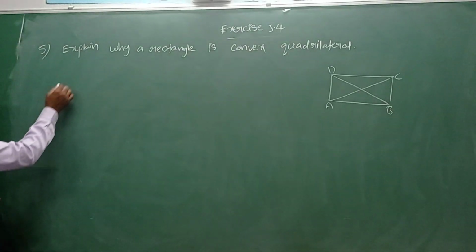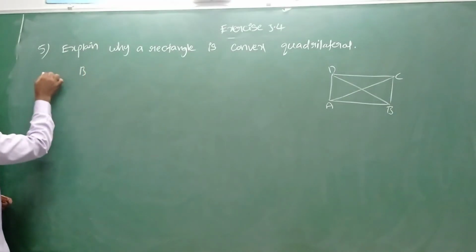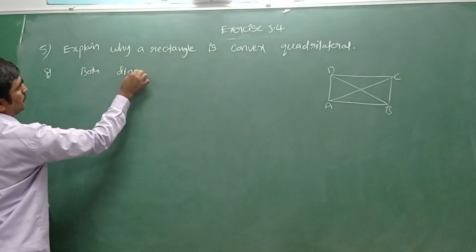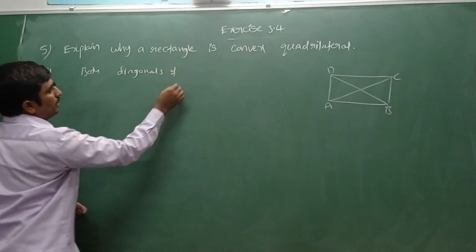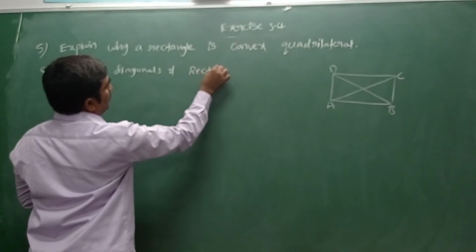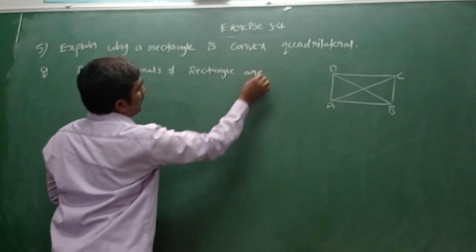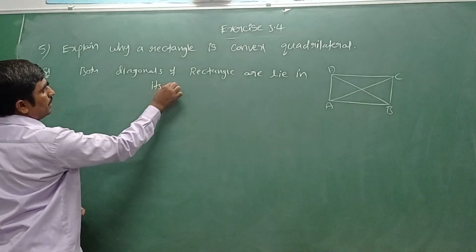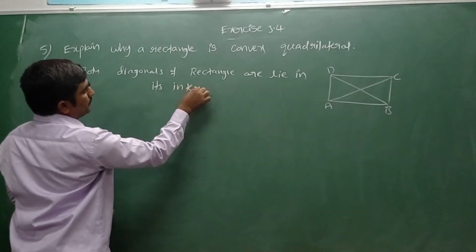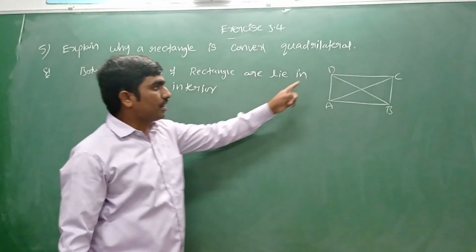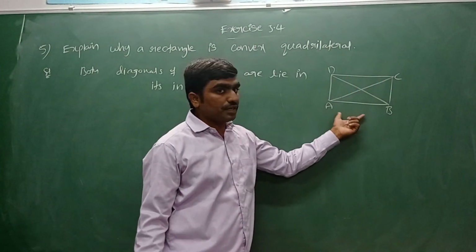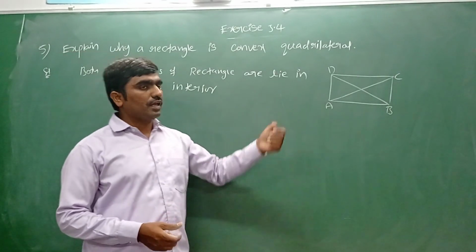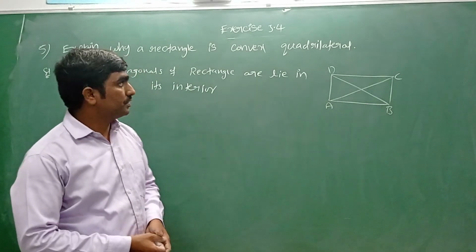What can we write as the solution? Both the diagonals of the rectangle lie in its interior. So both the diagonals lie inside of that polygon. Because of that, it is called a convex quadrilateral. If not, it is called a concave quadrilateral.